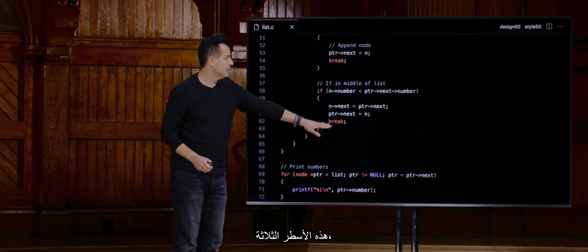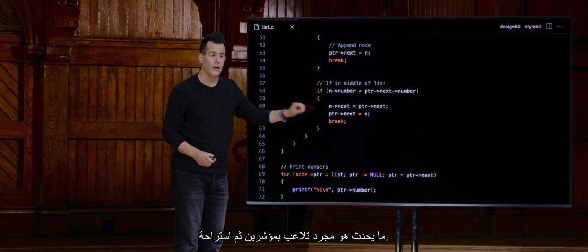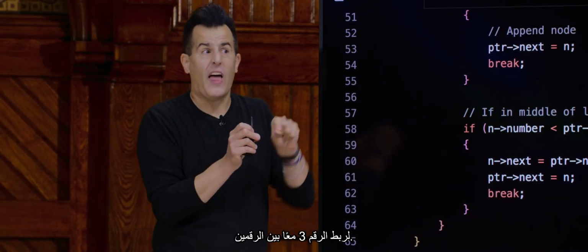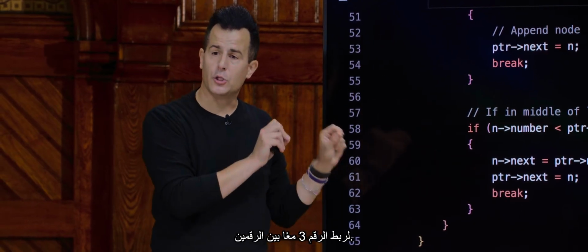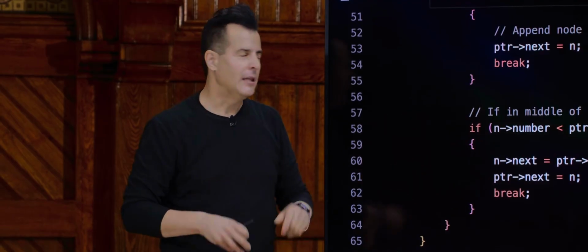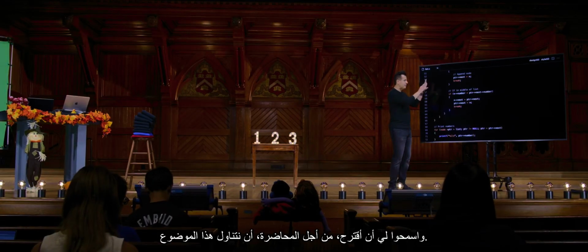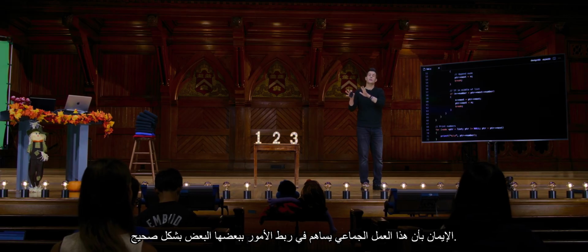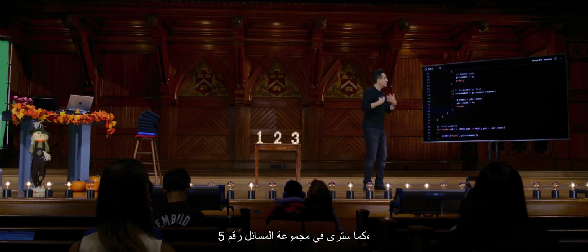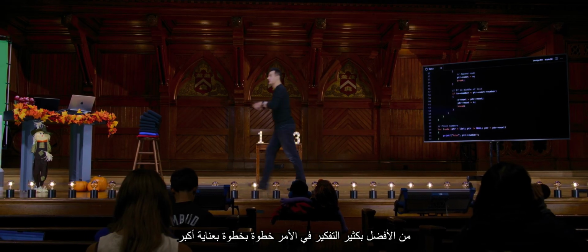These 3 lines, 2 pointer manipulations and a break, is what's going to stitch together that 3 in between the 2 and the 4. And let me propose for lecture's sake, take this on faith that this collectively does stitch things together properly. But I do think, as you'll see in problem set 5, it's a much better exercise to think through a little more carefully step by step, because there's just a lot of fine-tuning of these pointers together, and the order of operations does matter.